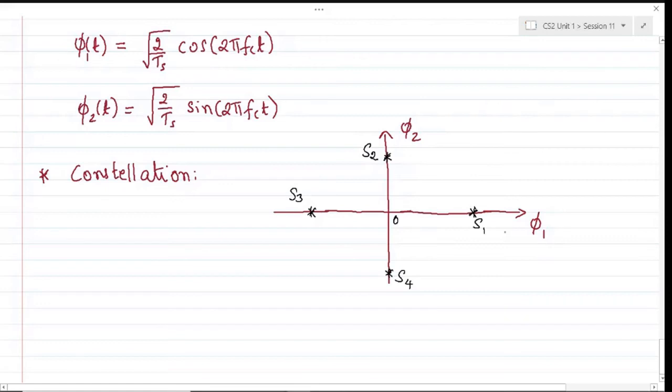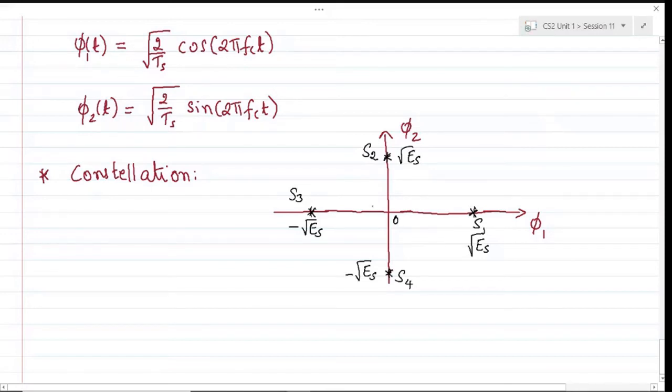Root 2 ES by TS. Since we have taken that root 2 over TS into the basis function, we'll have just root ES, the location along the phi 1 and phi 2. This will be TS. This will be minus root ES. This will be minus root ES.